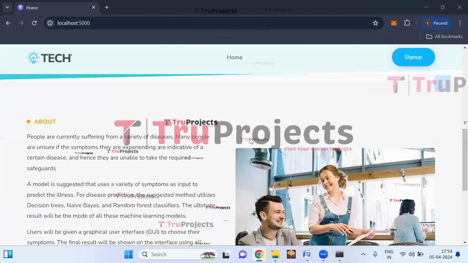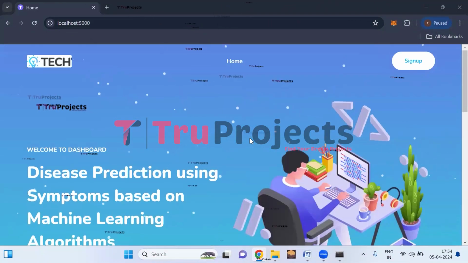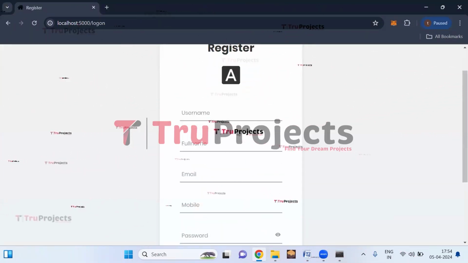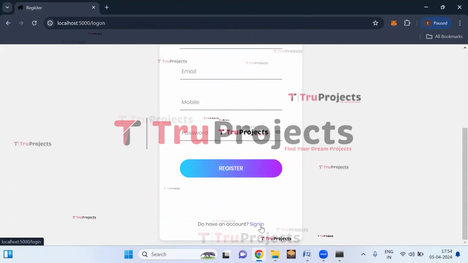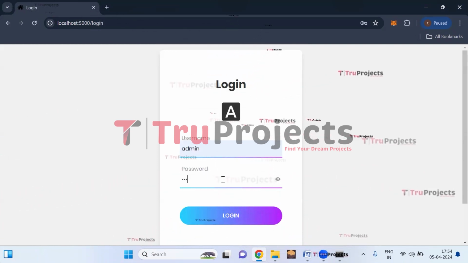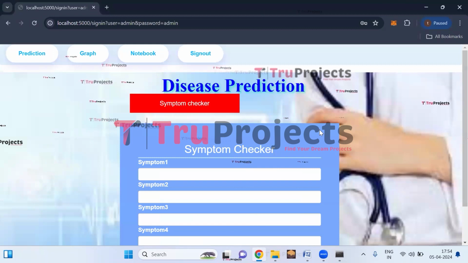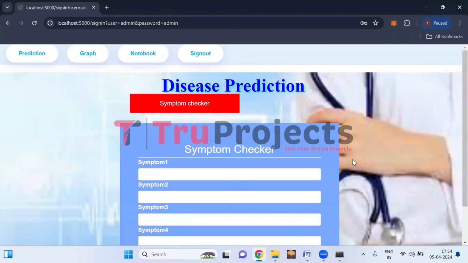This is the front end built using the Flask framework. If we are a new user, we need to register first. So click on the sign up button here. Here we need to enter all these details to register. But I have already registered, so click on sign in. Here we need to enter the username and the password which we have registered, and then click on login. We have logged in successfully and we are redirected to the prediction page.